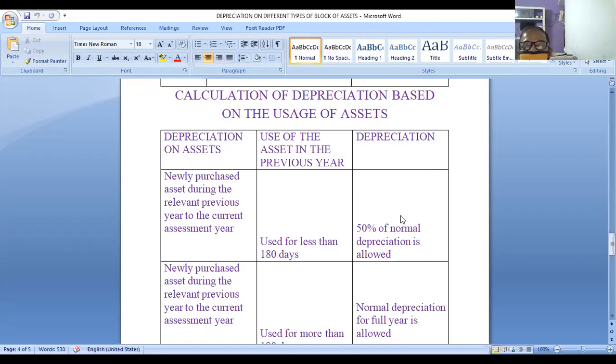You have to take 50% of normal depreciation, not 100%. Suppose normal depreciation is 20,000, you take only 50%, that is 10,000. If this is the case.